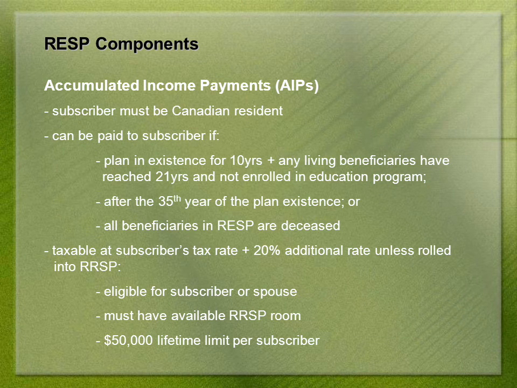The accumulated income payments can be taken by the subscriber provided the beneficiary has turned 21 and the plan has existed for 10 years. Additionally, AIPs are available after the plan has existed for more than 35 years. The subscriber taking AIPs must also be a Canadian resident. AIPs are included in the subscriber's income and taxed accordingly. There is also a 20% additional tax rate on top of normal income taxes. All of these taxes can take a good bite out of the growth unless you have room in your RSP or your spouse's. The limit on the amount of AIP that can be rolled into the RSP is $50,000 per subscriber.